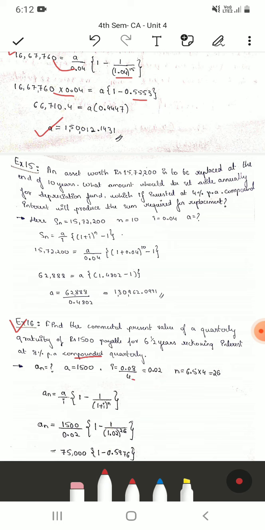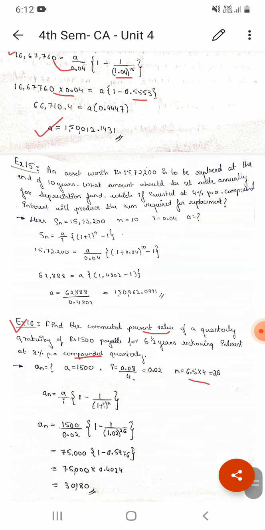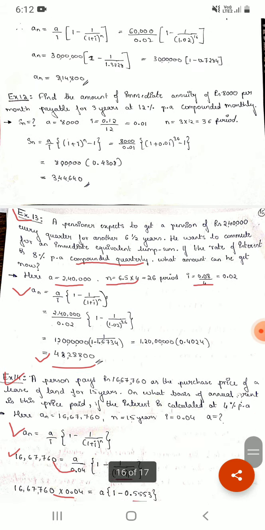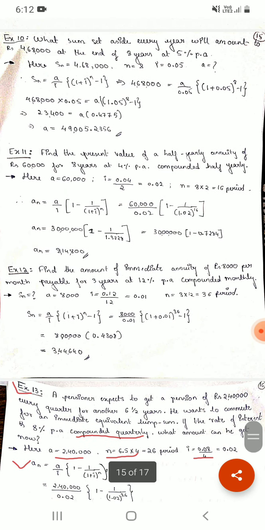Again, for the interest you have to divide it by 4, for the period multiply by 4, and then A is given as 1500, so you can find the present value easily. So the answer for this is 30,180 rupees.